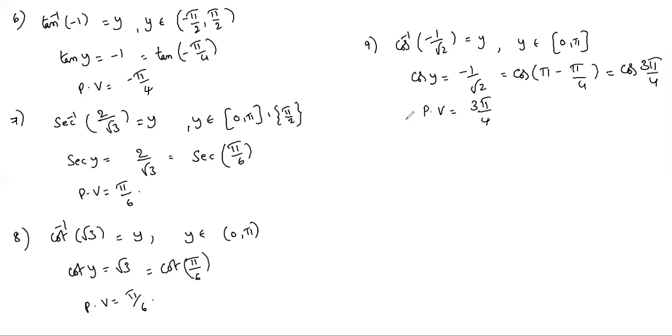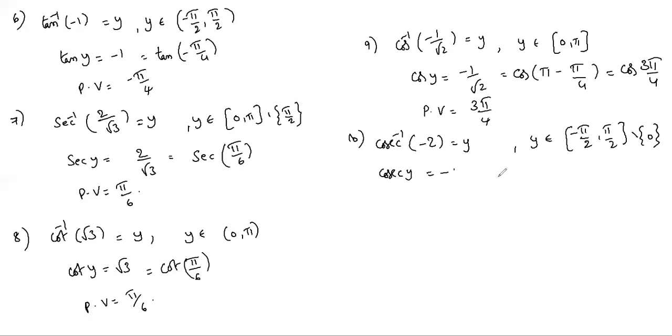Next, cosecant inverse minus 2. Let it be y. What is the principal value branch for this cosecant inverse? Open close minus pi by 2 to pi by 2 without 0. Cosecant y equals minus 2. Negative angle means minus 0, right, for cosecant. Minus pi by 6. So the principal value is minus pi by 6.